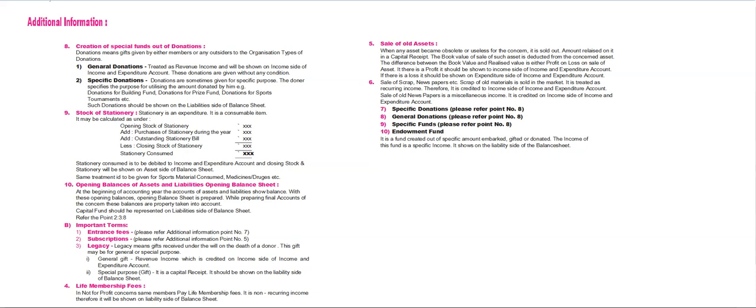However, instead of taking the full amount of life membership fees to capital fund, some concerns prefer to take some part of it to capital fund, and the balance is treated as revenue income, which is shown on the income side of income and expenditure account. It depends on the instruction given in the problem. In absence of any specific instruction, the whole amount of life membership fees may be added in capital fund.